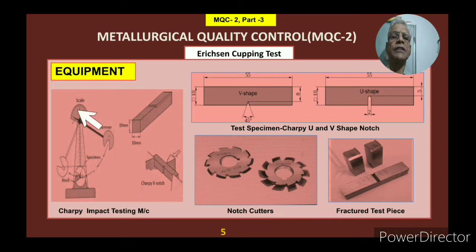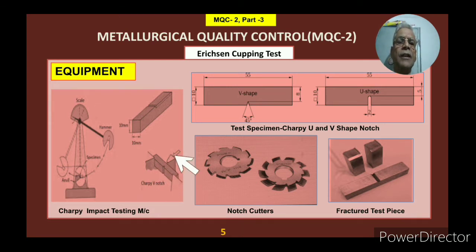There are two pointers attached to this testing system. This also has a particular importance for confirming whether the machine is okay or not, whether there is any zero error or not. This is the test sample. Generally, it has a V notch, and it is a 10 millimeter square sample, and here I have just shown you in detail the test sample.